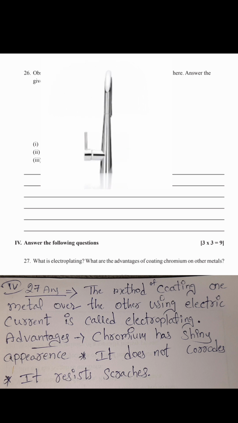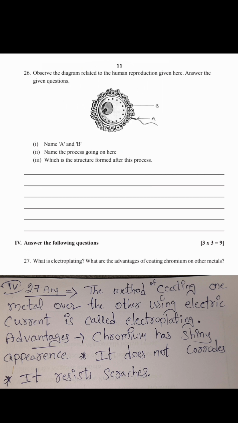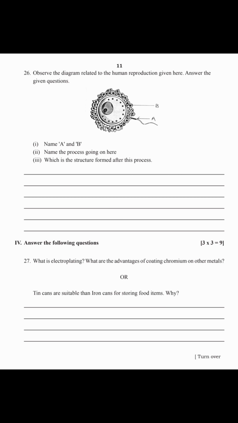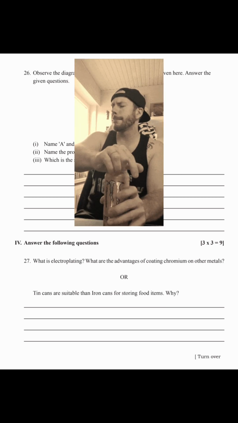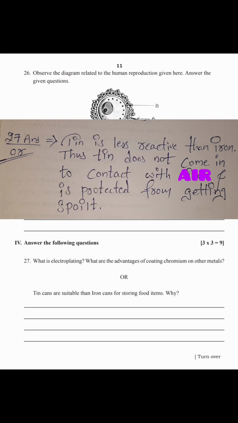Advantages: chromium has a shiny appearance. Second, it does not corrode. Third, it resists scratches. Or question, tin cans are more suitable than iron cans for storing food items. Why? Tin is less reactive than iron. Thus, tin does not come into contact with the air and the food is protected from getting spoilt.